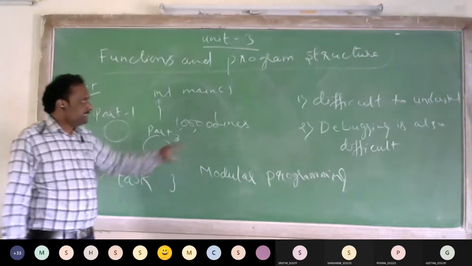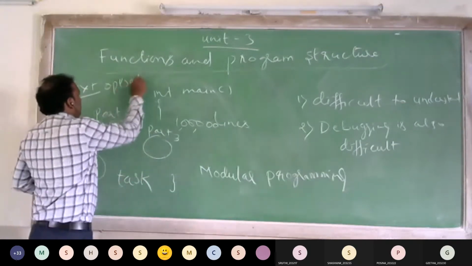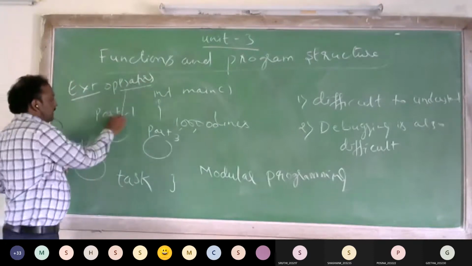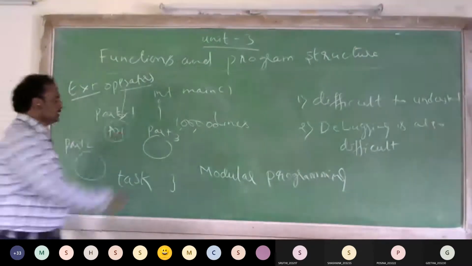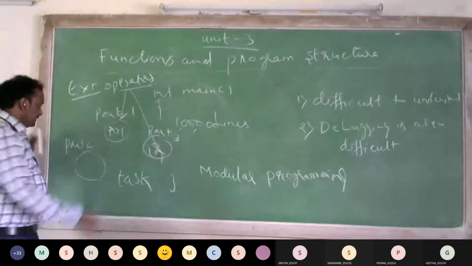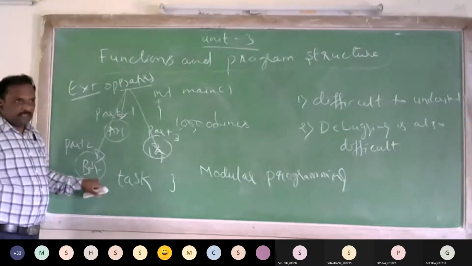That's why what I will do is, I will divide this operators program into different parts. Say that this part 1 performs arithmetic operations function. This part 2 performs logical operators function. This part 3 performs bitwise operators function.